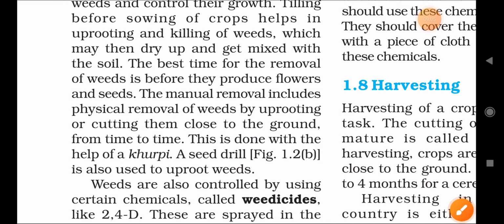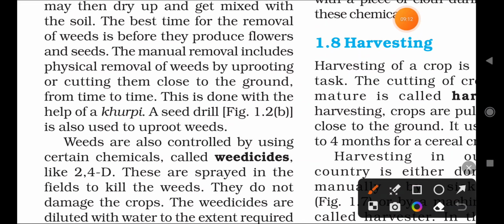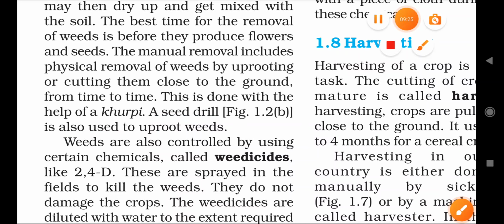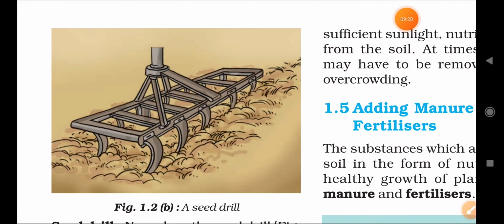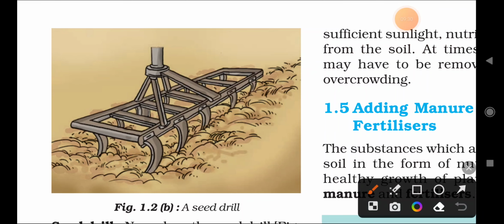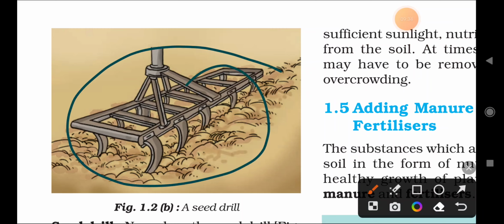Okay, so this manual method is done by what? Khurpi. By using the khurpi we can easily remove the weeds from the crop field. Again we are using a seed drill, which is also used to uproot the weeds. Using this seed drill, we can also remove the weeds from the crop field. This is one of the methods.